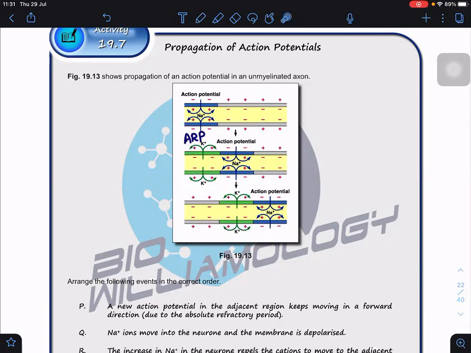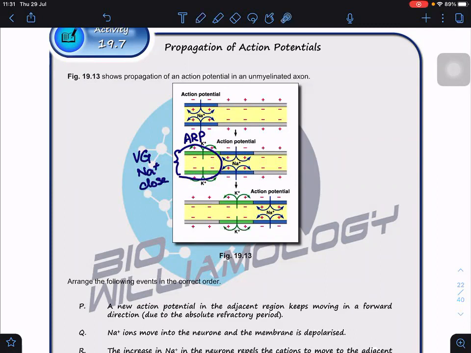At t equal to 0, the first part of the neuron experienced the massive influx. So now it is in rapid depolarization, followed by repolarization. Repolarization here basically means that all voltage-gated sodium ion channels close.